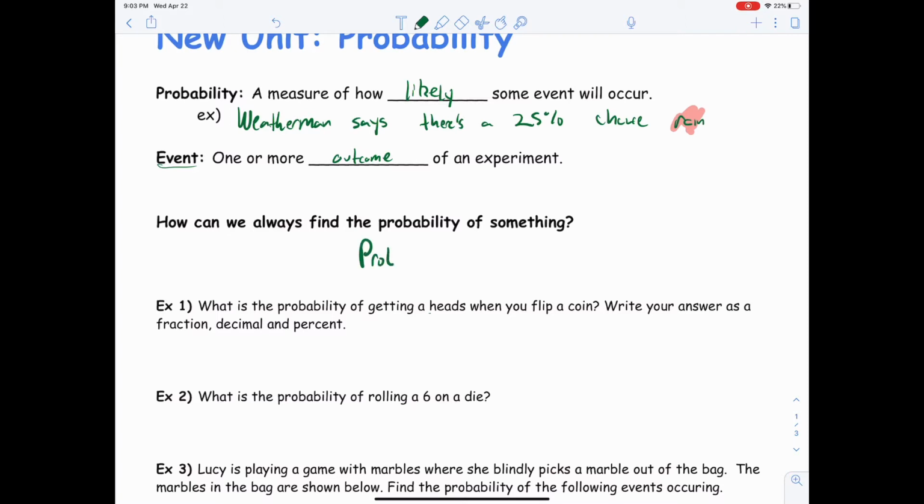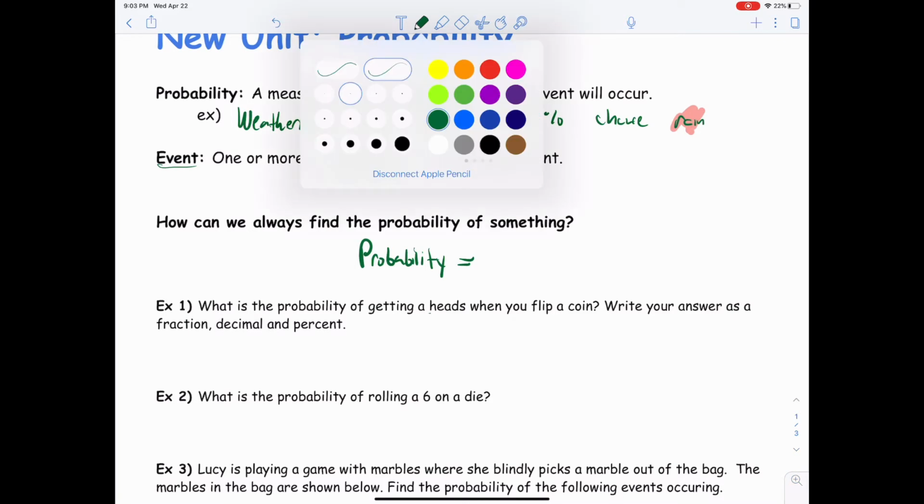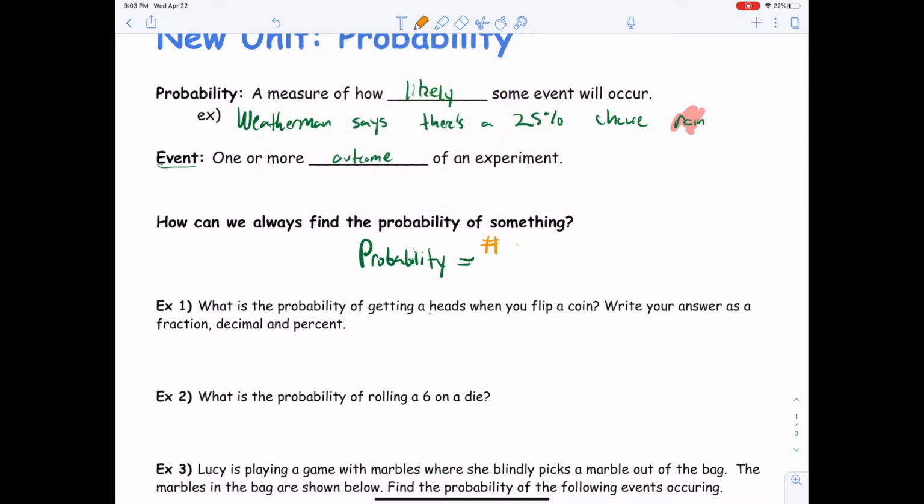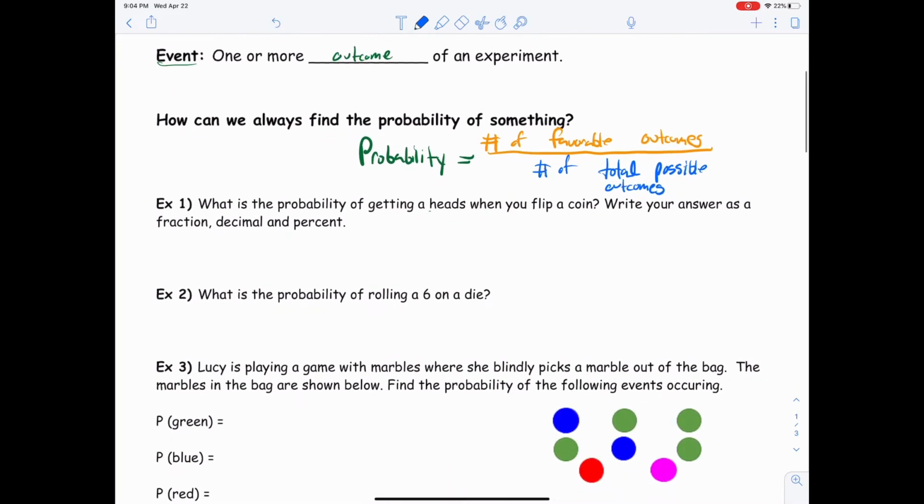So probability equals the number of favorable outcomes divided by number of total possible outcomes. Okay, so that's the formula we're going to use to find the probability of something.